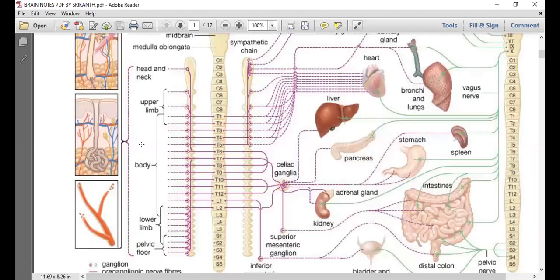Okay, let me go to the diagram. Let me show you first of all what I did. That's why it is called thoracolumbar division, isn't it? See at T1, before I show you. See at T1 there is a dot. What is the dot? That is the cyton. Where is it? That is in the spinal cord. Which part of the spinal cord? Thoracic region.